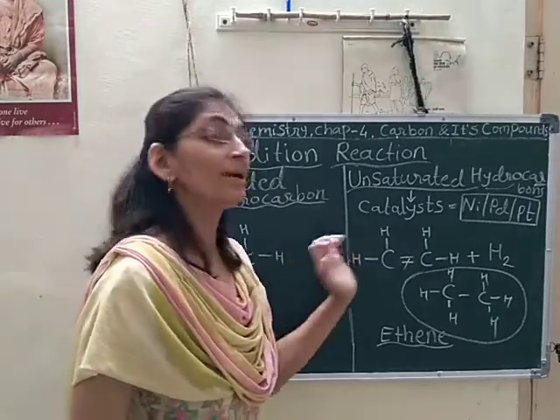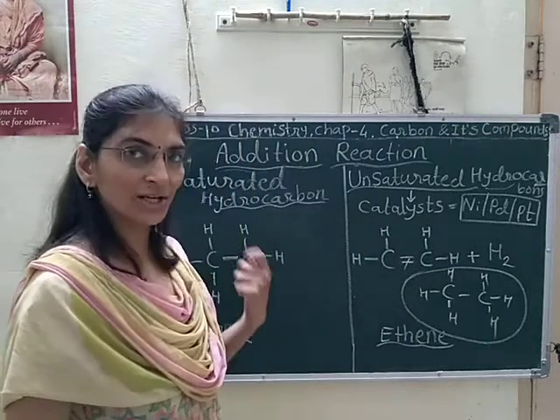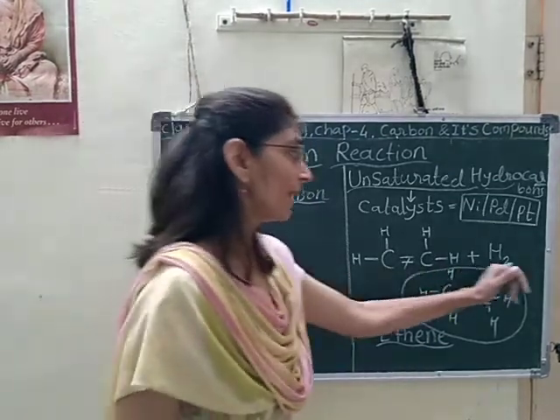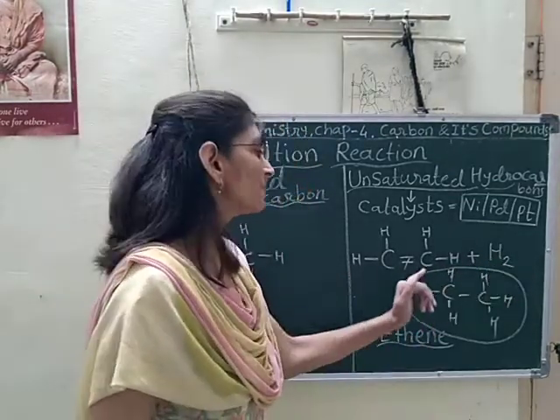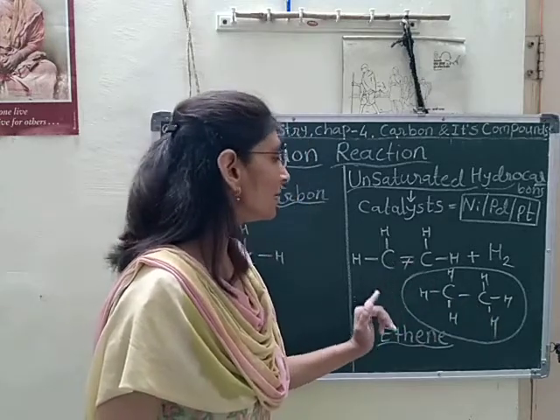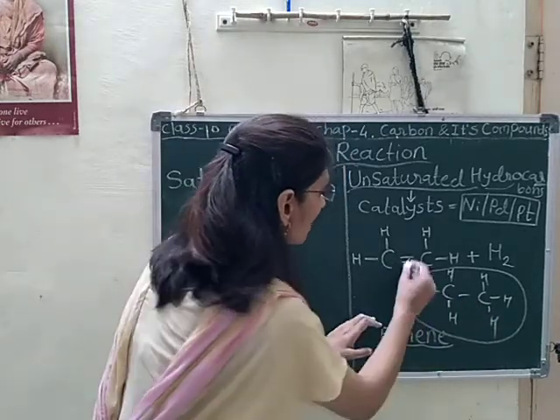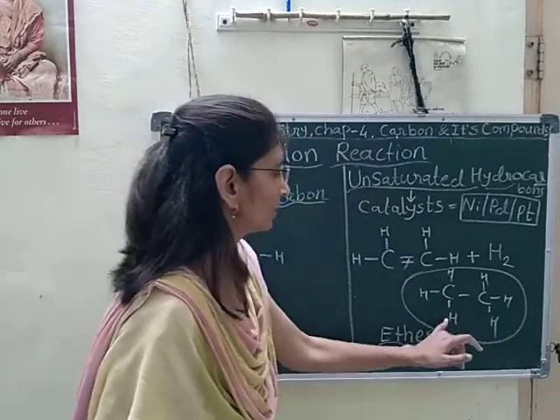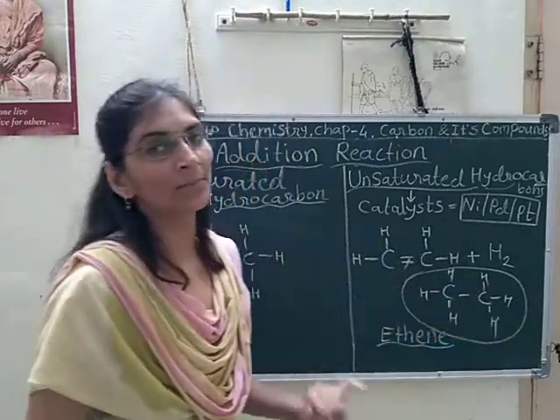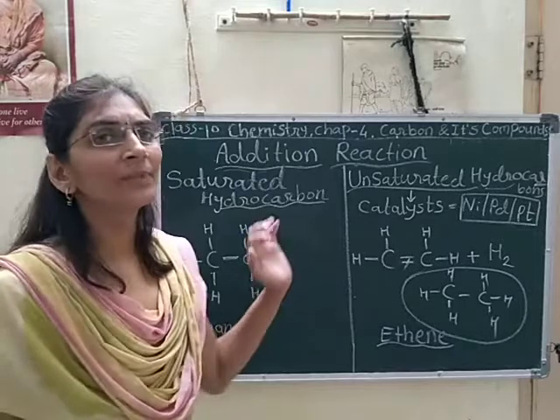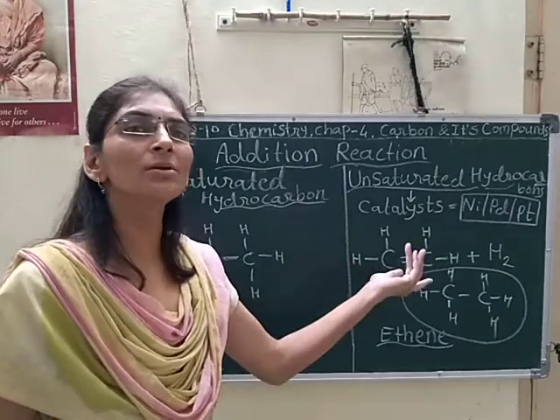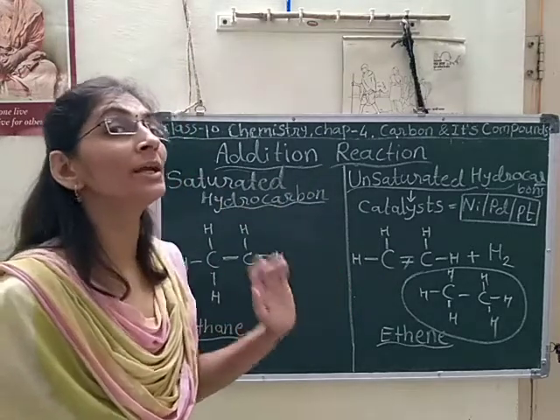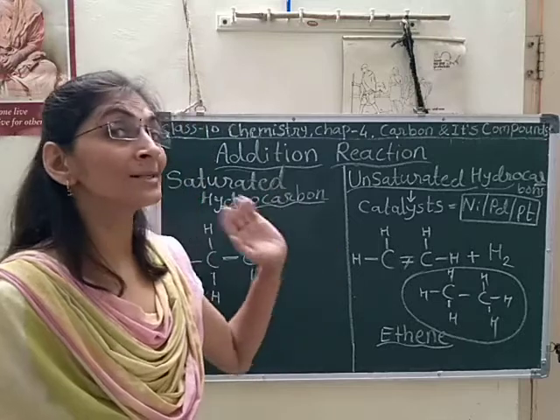That's why it is able to take hydrogen atoms externally. When hydrogen atoms get added to this ethene, the double bond will break down and two hydrogen atoms will add to give the ethane compound. So will this reaction happen on its own? No. This reaction will also need some agents as a catalyst.